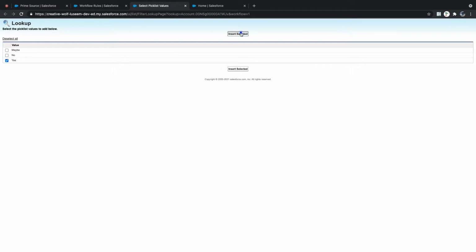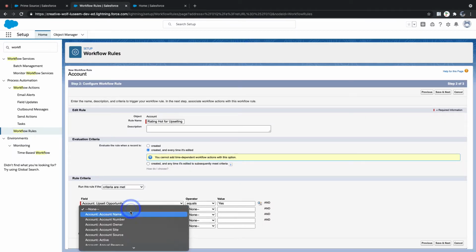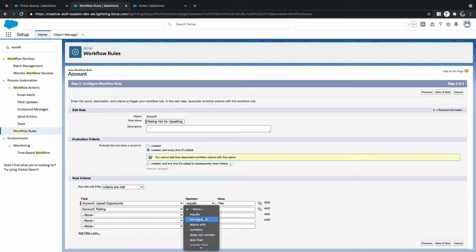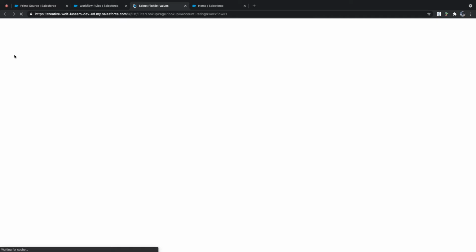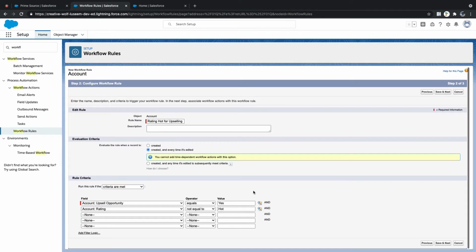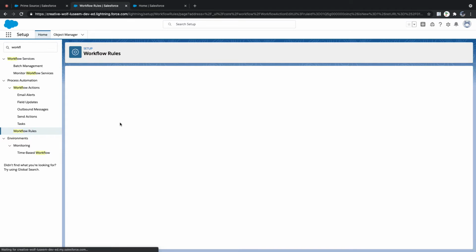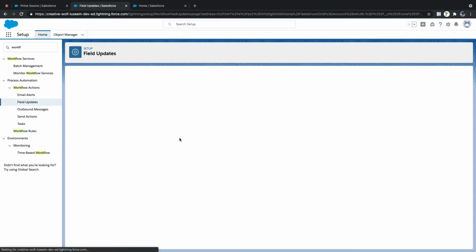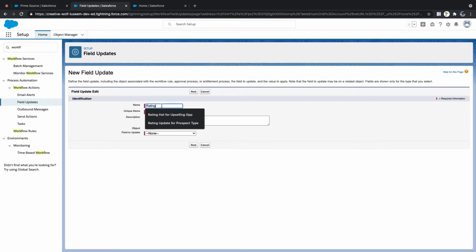I mean yes in this case. And rating not equals to hot. It means other than hot, and if it is yes, then we need to update it with an action. Now let me add an action in this case. Which action do I need to choose if I want to update rating equal to hot? Field update. Yes, field update. Rating is hot.